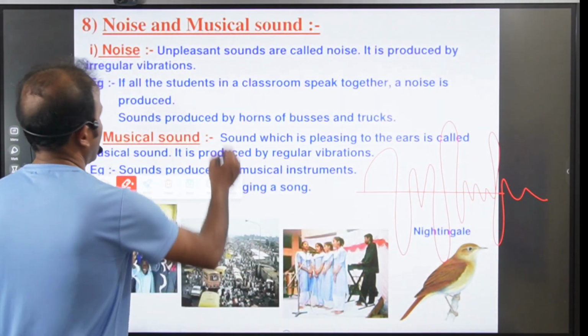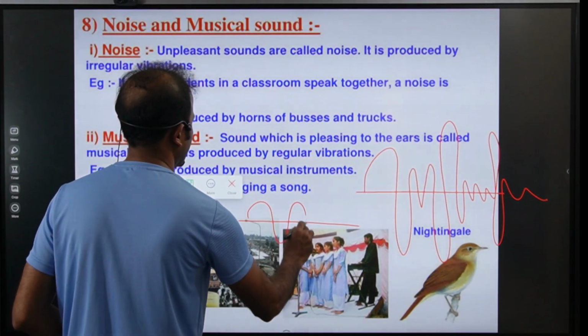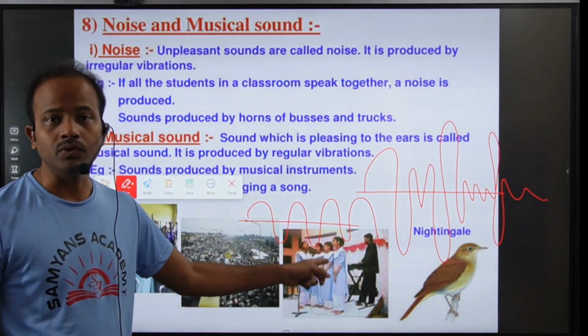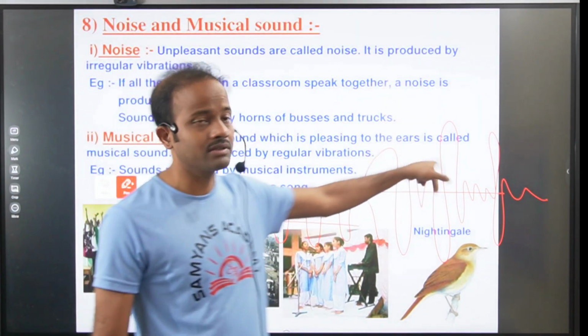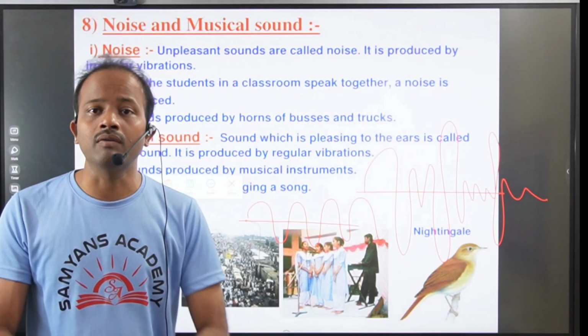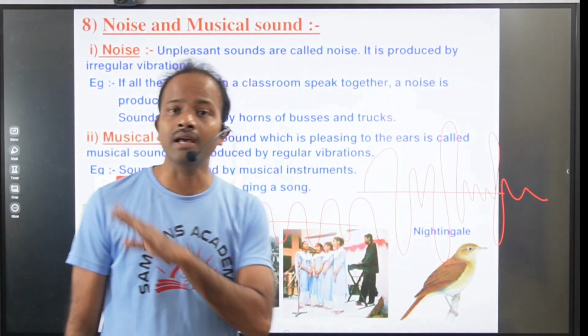When the waves are produced with the same amplitude and same frequency, moving like this, it will create music. These waves are pleasant to our ears, and these other waves are unpleasant to our ears. The unpleasant sound to our ears we call noise. The pleasant sound to our ears we call music.